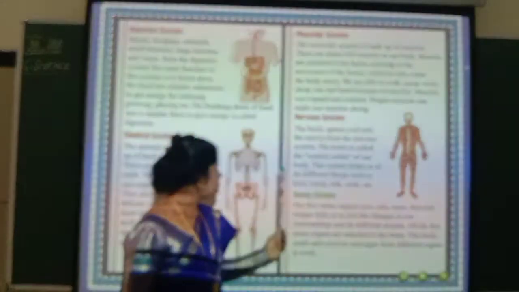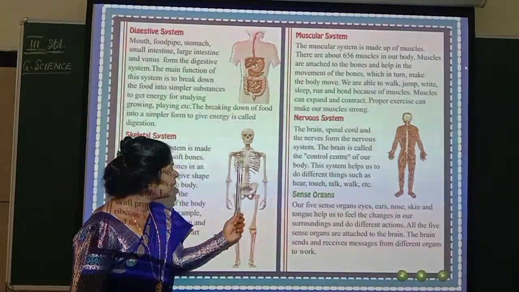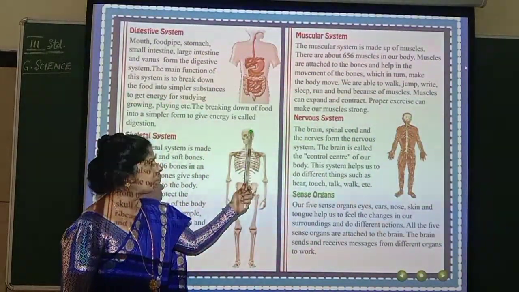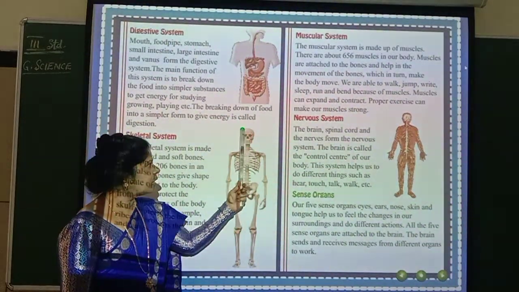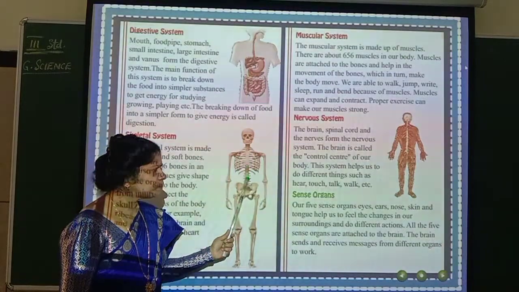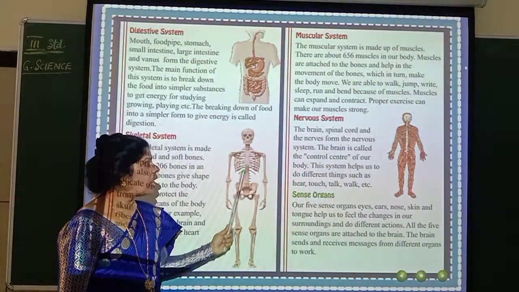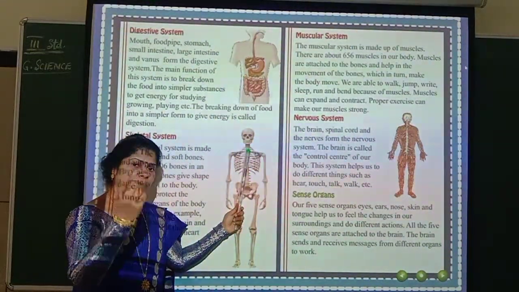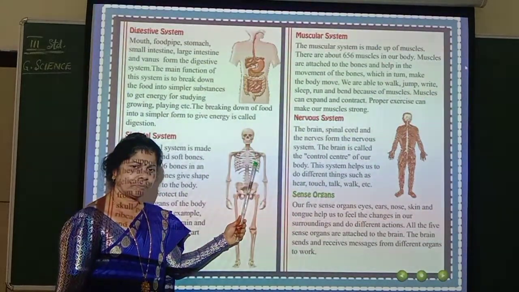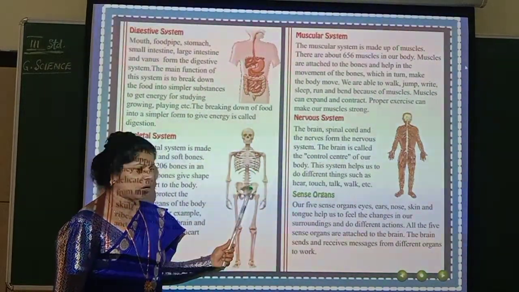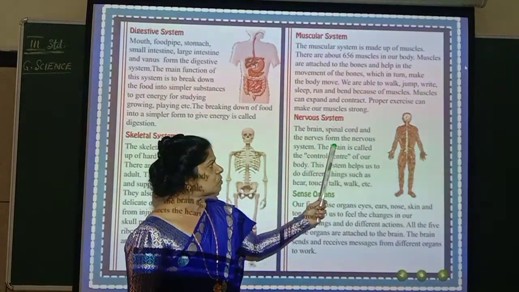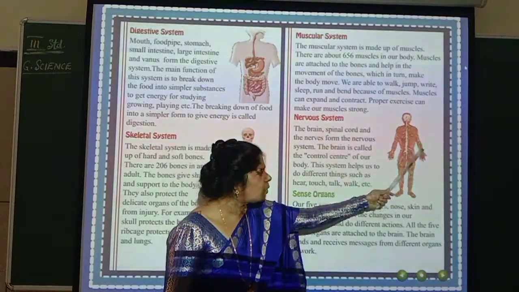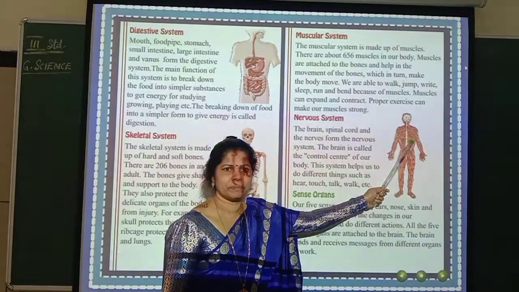You have got a backbone, no? So the brain is here in the skull, and from there it continues as a cord, and that cord comes through the backbone. That cord which extends from the brain, we call it a spinal cord. Can you see the whole body is made up of so many nerves?